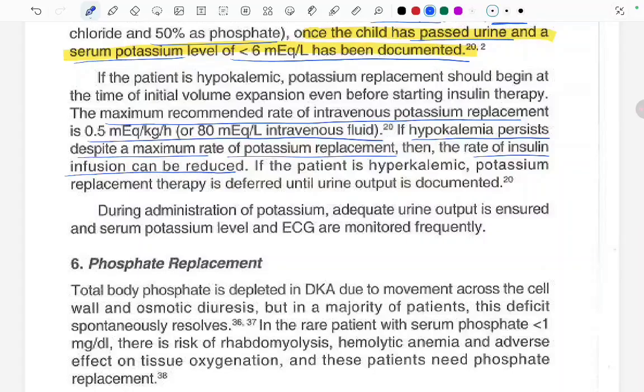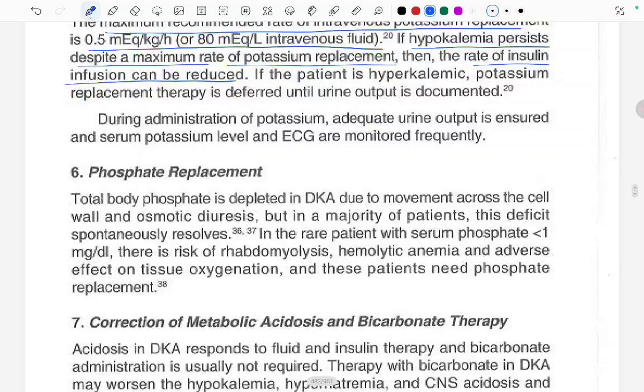Now the phosphate replacement. Total body phosphate is depleted in DKA due to the movement across the cell wall and the osmotic diuresis, but in the majority of patients this deficit spontaneously resolves. In rare patients with a serum phosphate less than 1 mg per deciliter, there is a risk of rhabdomyolysis, hemolytic anemia, and adverse effect on tissue oxygenation, and these patients need phosphate replacement.